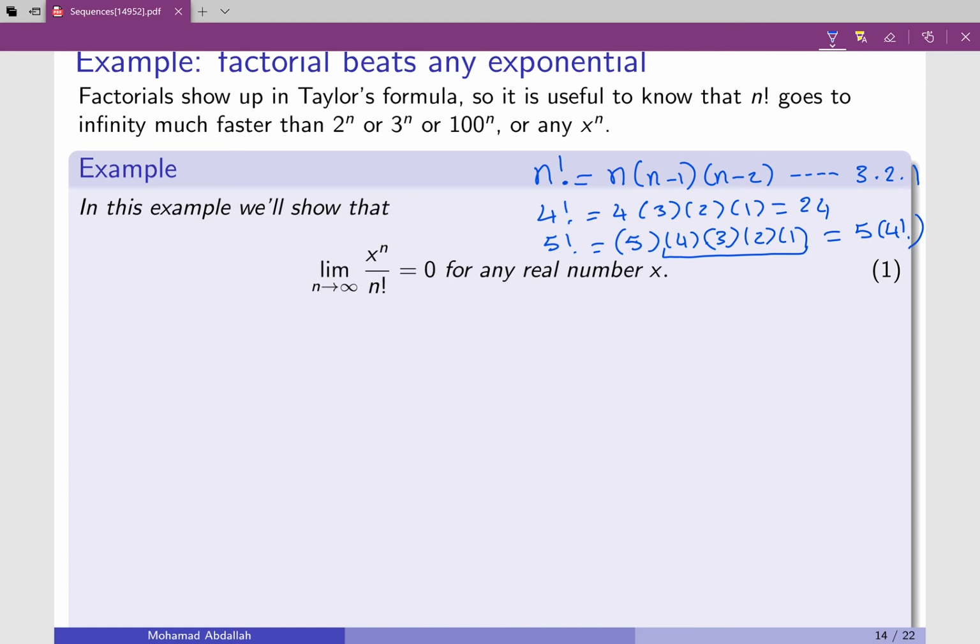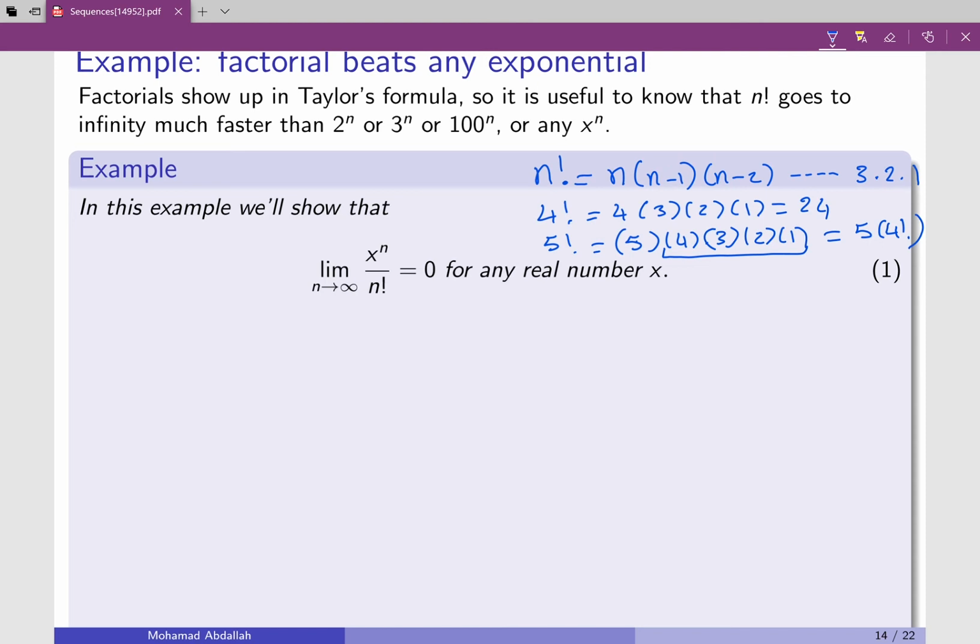I want you to see two things here. First, the definition of the factorial, and then that the factorial function grows very fast. Also, the exponential function grows very fast. So which one grows faster? That's a good question here.